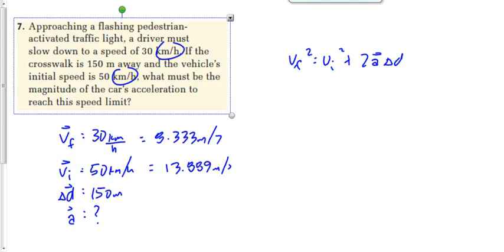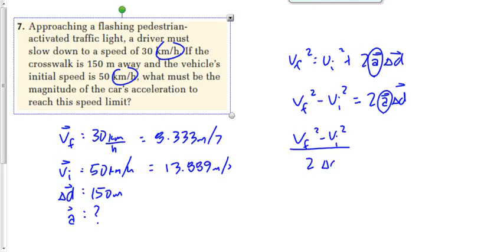Yeah, that's what I would do as well. We're rearranging to solve for A this time. Okay, this is one of the harder ones to rearrange for. What do you got to get rid of first? What's not attached here? VI squared. How do you get rid of it? Subtract it. So really what you're doing is subtracting VI squared from both sides. We're just not going to show it on the right-hand side, just to save a little bit of space and time. Then you got to get rid of what is attached. What is attached to the A? 2 and the D. Now you can get rid of both of those together if you want. They're both multiplied by A, so how do you get rid of them? Divide. So we're going to say VF squared minus VI squared over 2 times D equals A.